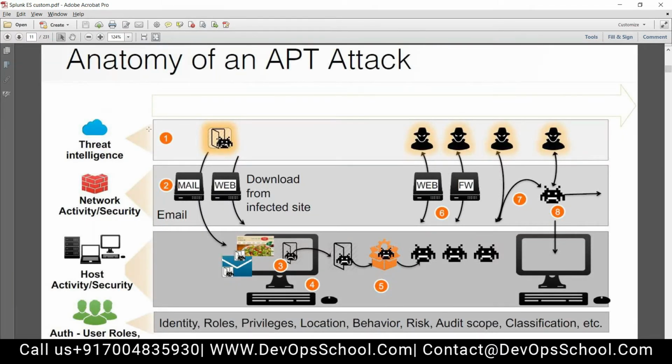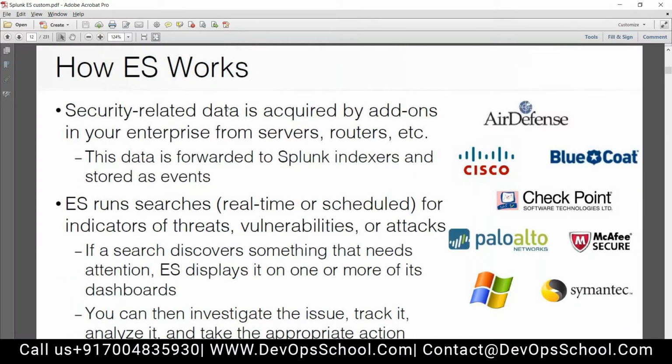This is just a general example it is showing. Threat intelligence, network security. So not an important slide, I'm skipping this one. How ES works?